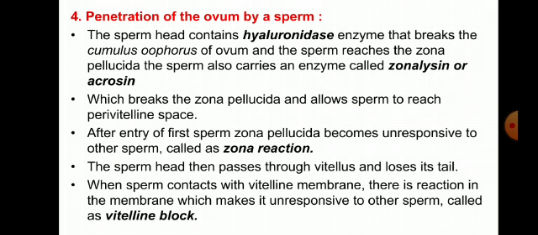The sperm head then passes through the vitelline membrane and loses its tail, and when the sperm contacts the vitelline membrane there is a reaction with the membrane which makes it unresponsive to other sperm. It is called the vitelline block. Okay, so this process is most important: how the sperm penetrates the ovum, this is the procedure for it.